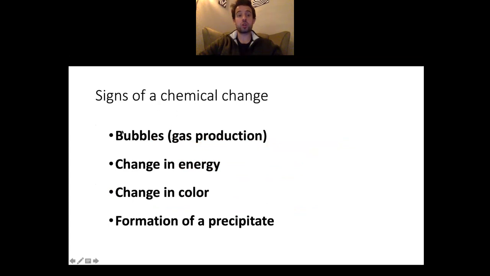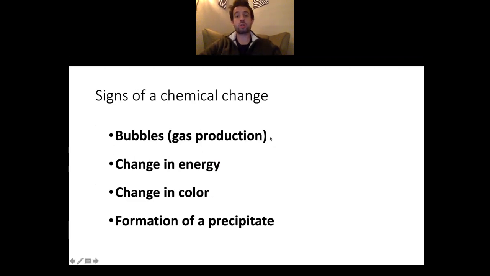There are 4 signs of a chemical change. Please write these down. Bubbles, change in energy. That means hotter or colder. That means flames. That means light. That means sound. Any of those things could be energy. Change in color. Be careful with change in color. A chemical change with a change in color would be you mix blue and red together and you get orange. If you mix blue and red together and you get purple, that's not a chemical change. So it has to be 2 things mixed together and then an unexpected color happens.